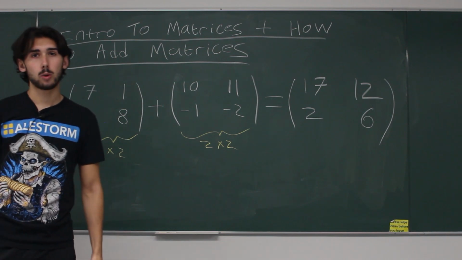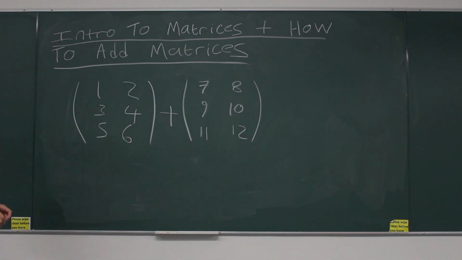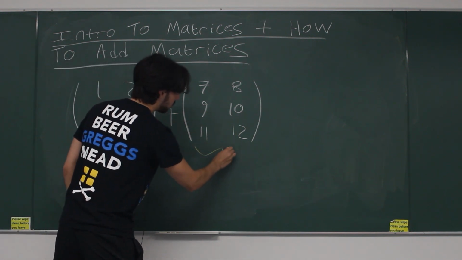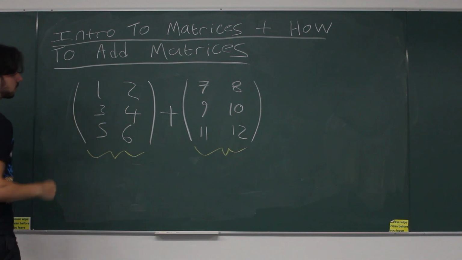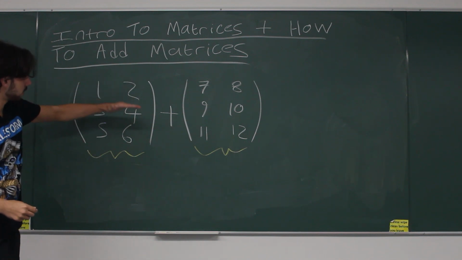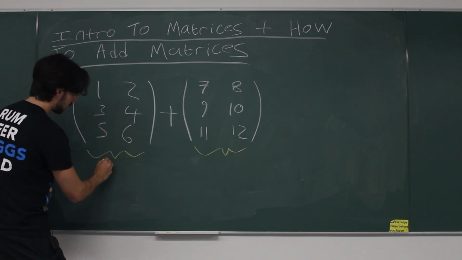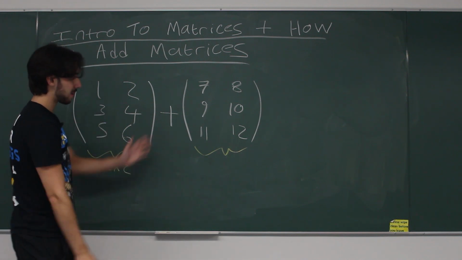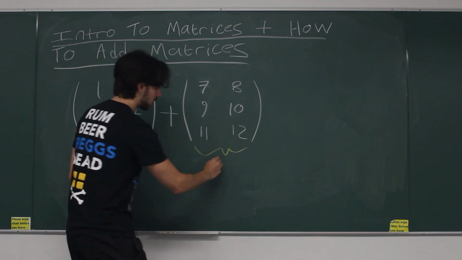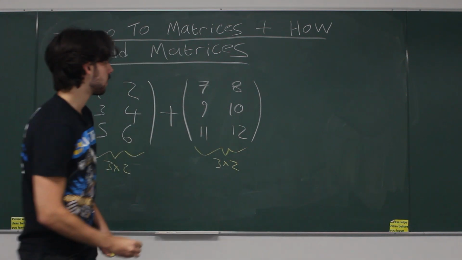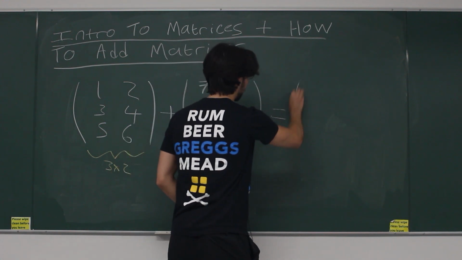Let's just do one more example. Okay guys, so we have one more example here. We have these matrices. Now again, let's make sure that they are the same dimension. So what is the dimension of this matrix? Well, we have 1, 2, 3 rows and 1, 2 columns. So this is a 3 by 2 matrix, and we have the exact same thing here. So it's also a 3 by 2 matrix. Cool. And then the final result is just going to be the same process.